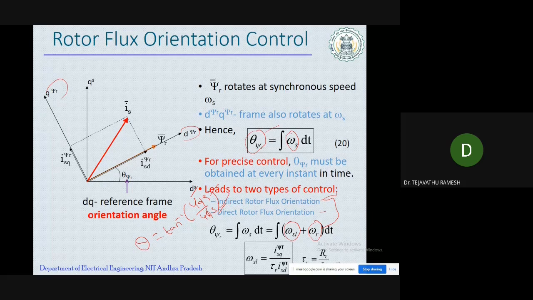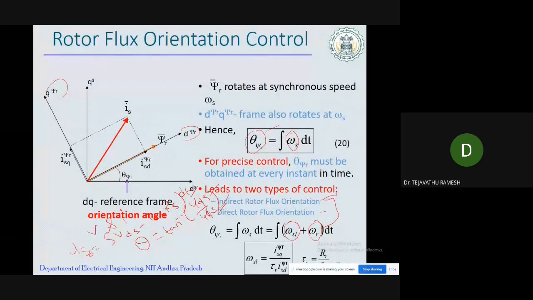In that method, instead of measuring the flux, we measure the phase voltages and currents, and by measuring the voltage and current, we estimate the flux. Psi ds is equal to the integral of (VDS minus IDS RS) dt.